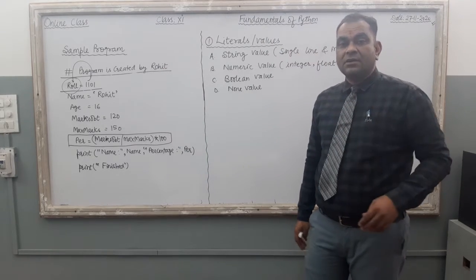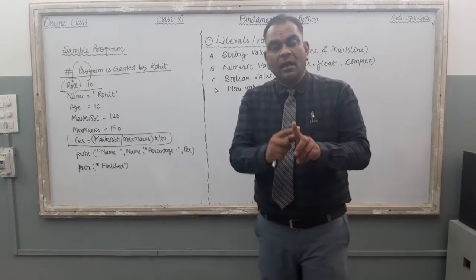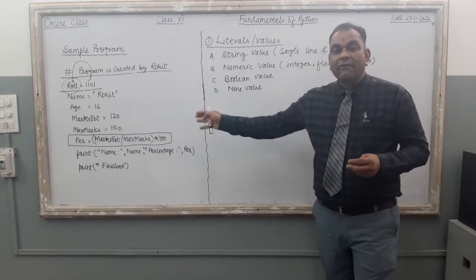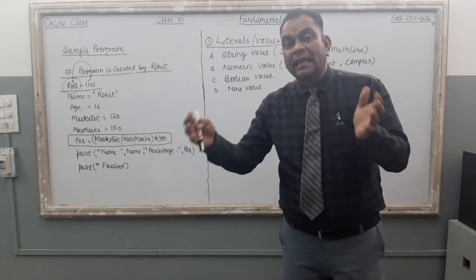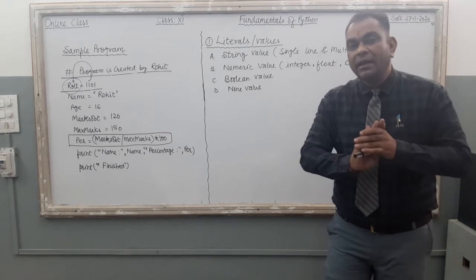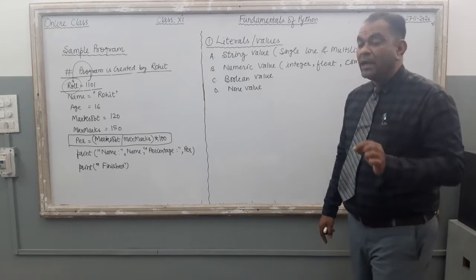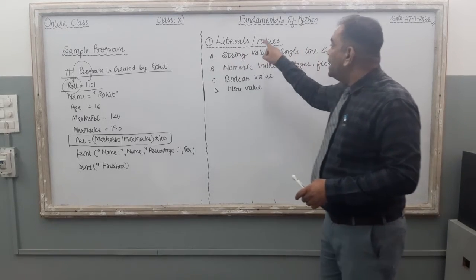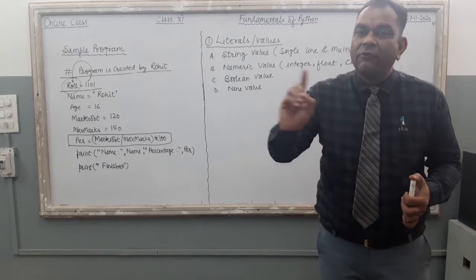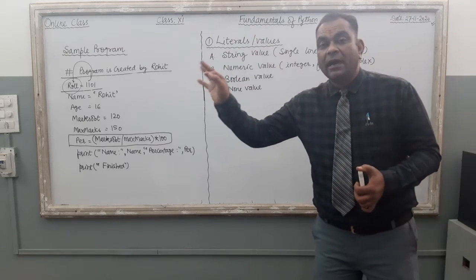In the previous video lecture, we already discussed what is keyword, what is comment, what is statement, and how we can give value to a specific identifier. Rules for naming of an identifier we discussed already. Now this video lecture is related with a very important topic, and the topic is literal or values. We can provide different kinds of values to a specific variable, or we can say to a specific identifier.